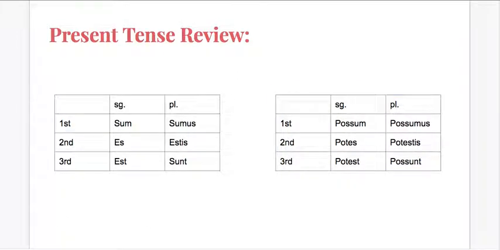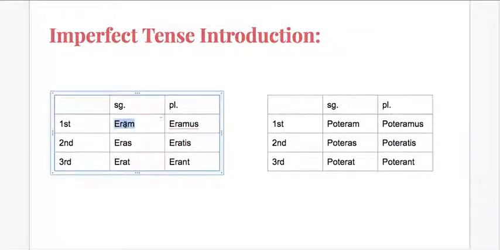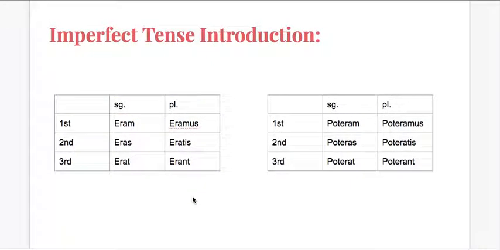All right? So without further ado, let's dive in and take a look at those imperfect forms. Yes, here they are. Eram, eras, erat, eramus, eratis, erant. Poteram, poteras, poterat, poteramus, poteratis, poterant. So instead of I am, which will be the present tense, the imperfect, if we want to put that being into the past, we're going to say I was, eram.